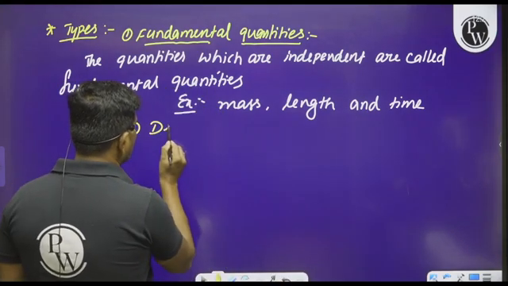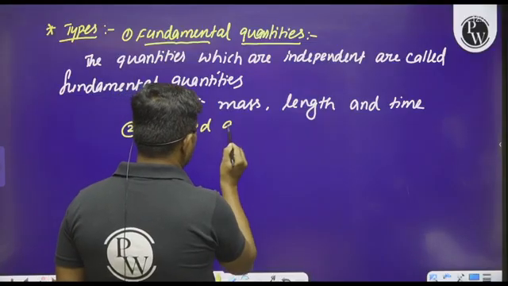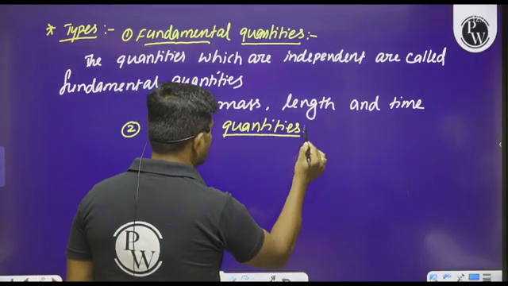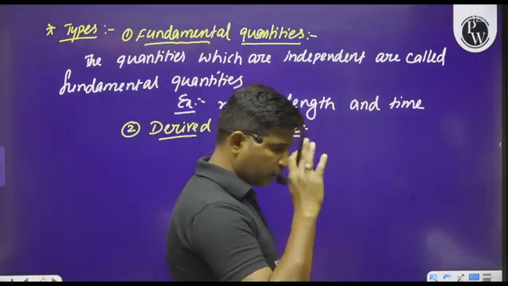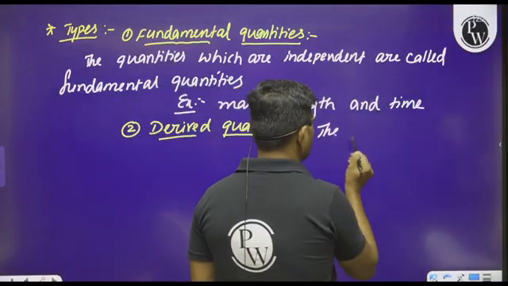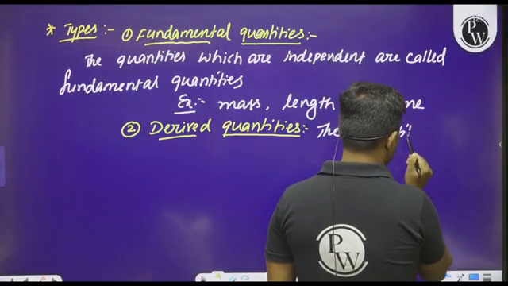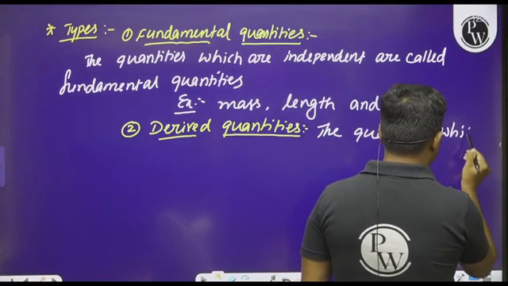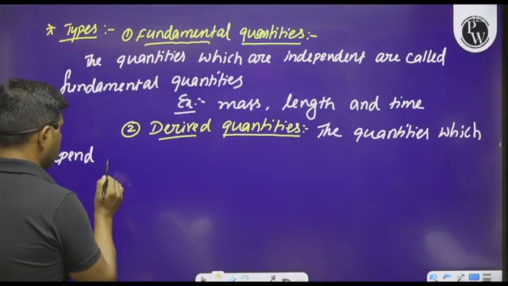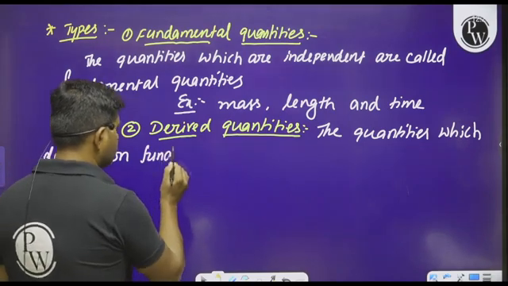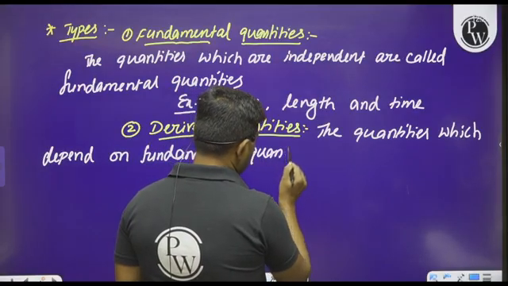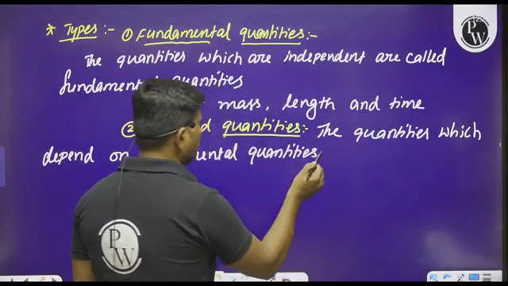And second one, we can go with derived quantities. You are all familiar with these points because you have learned these quantities at school level only. Is it clear? So what are the derived quantities? How can you define these derived quantities? The quantities which depend on the other quantities, that is especially fundamental quantities, are called derived quantities.